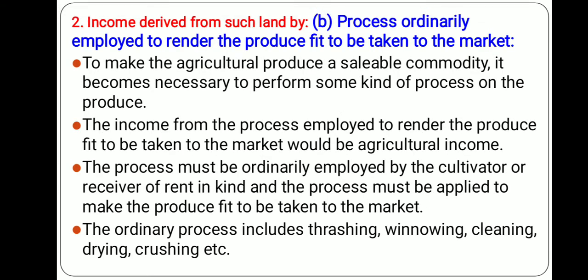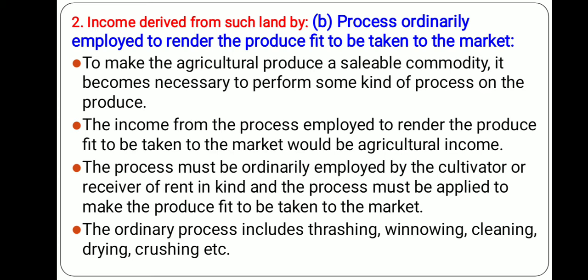Now, the second important characteristic of your agricultural income is that income must derive from such land by a process ordinarily employed to render the produce fit to be taken to the market. To make the agricultural produce a sellable commodity, it is necessary to perform some kind of process, and if you employ that process, it is also considered an agricultural activity.